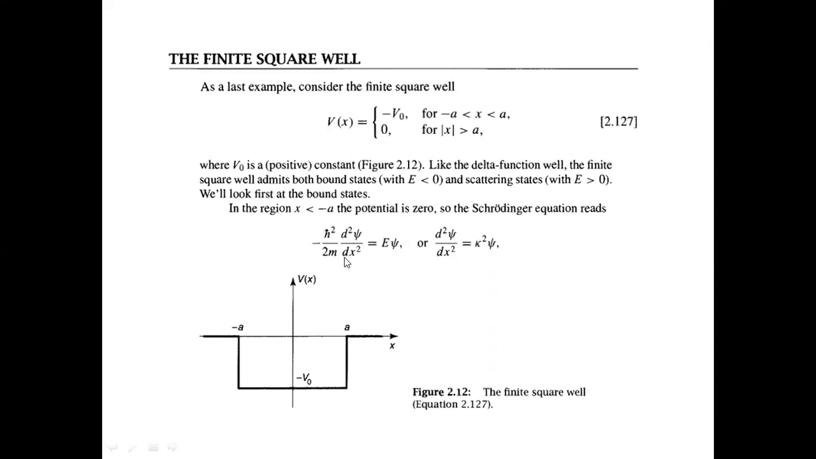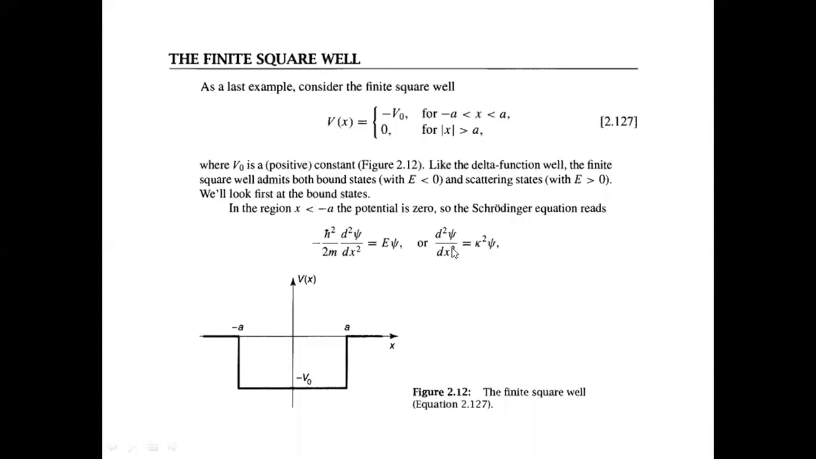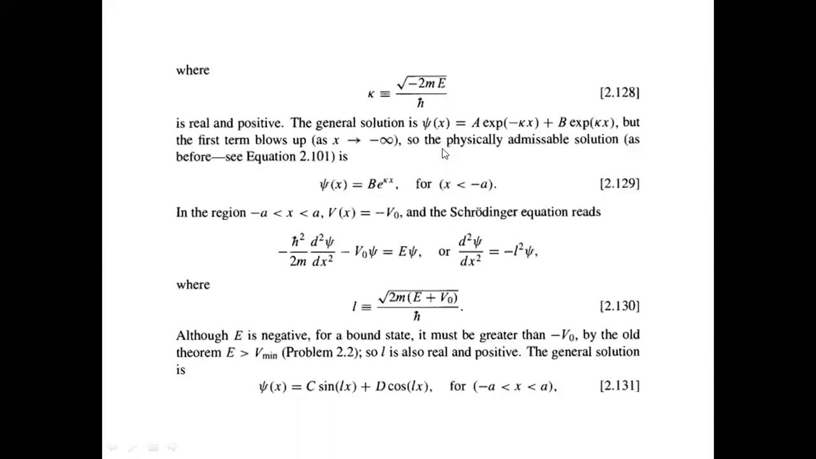So the Schrodinger equation is written out here. Here there is no potential, so this is the Schrodinger equation in this region. It can be simplified to this form by writing kappa as the square root of minus 2mE by h bar. So this equation has solutions of this general form. This is the general solution.